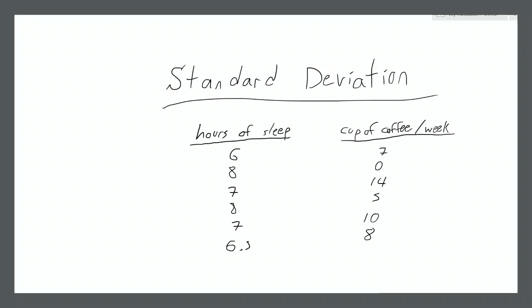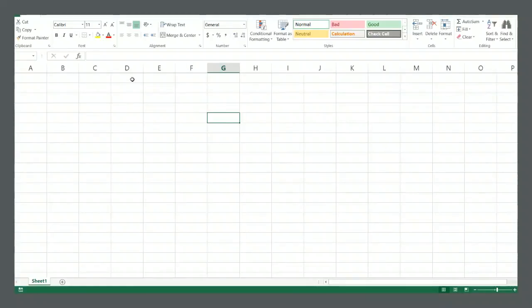Okay. So let's look at our average values. We'll just put it into Excel, right? So we have hours of sleep versus cups of coffee per week.